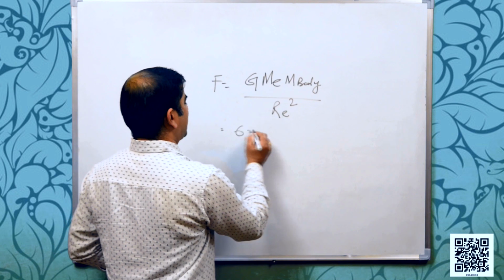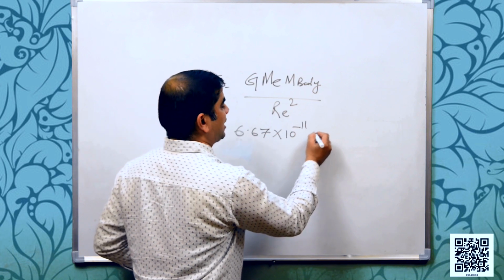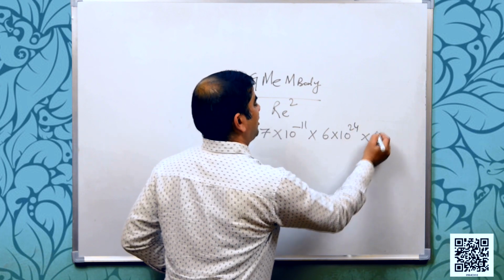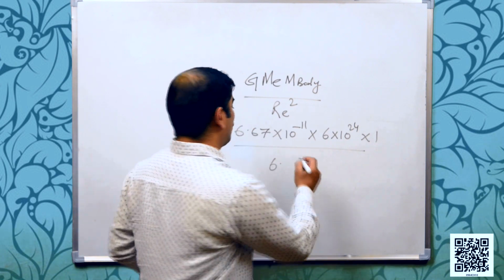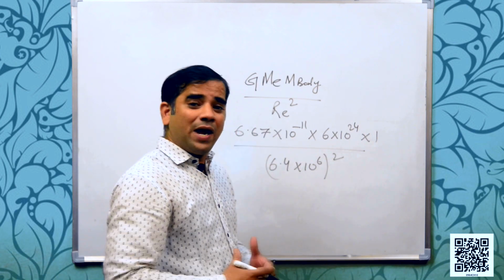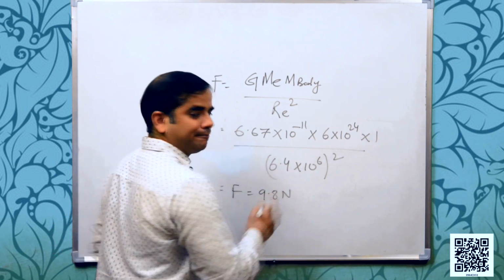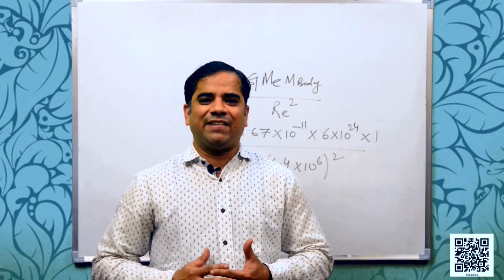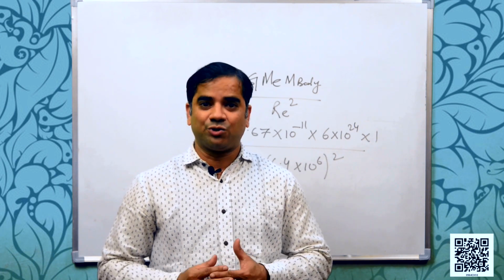Okay. So, it is 6.67 into 10 to the power minus 11, that is the value of the gravitational constant. Mass of earth, that is given as 6 into 10 to the power 24, mass of body is 1. Okay. Radius, it is given as 6.4 into 10 to the power 6 square. Okay. When we calculate, it gives F is equal to 9.8 Newton. So, this is the gravitational force between earth and a 1 kg object on its surface. Hope you have understood this.